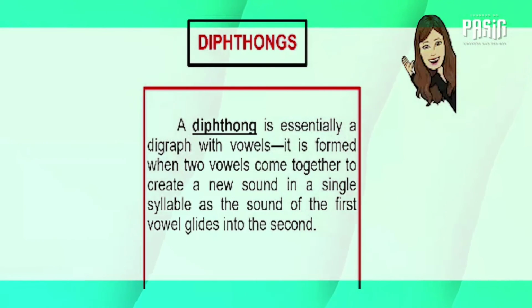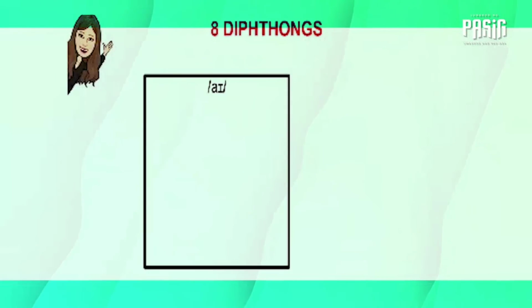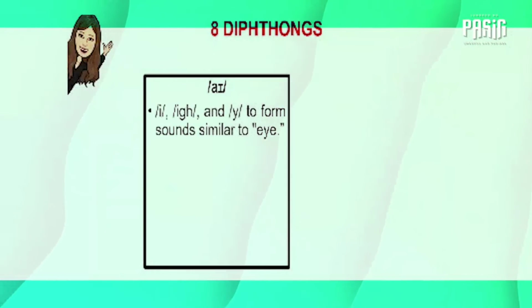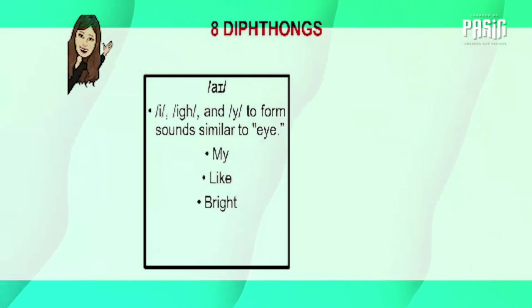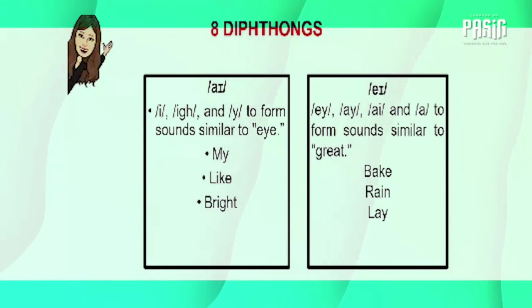There are 8 diphthongs. These are I. This diphthong uses letters and letter combinations to form the sound similar to I. Here are some more examples. My, like, bright. Next we have A. This diphthong uses letters and letter combinations to form sounds similar to great. Other examples are bake, rain, and lay.